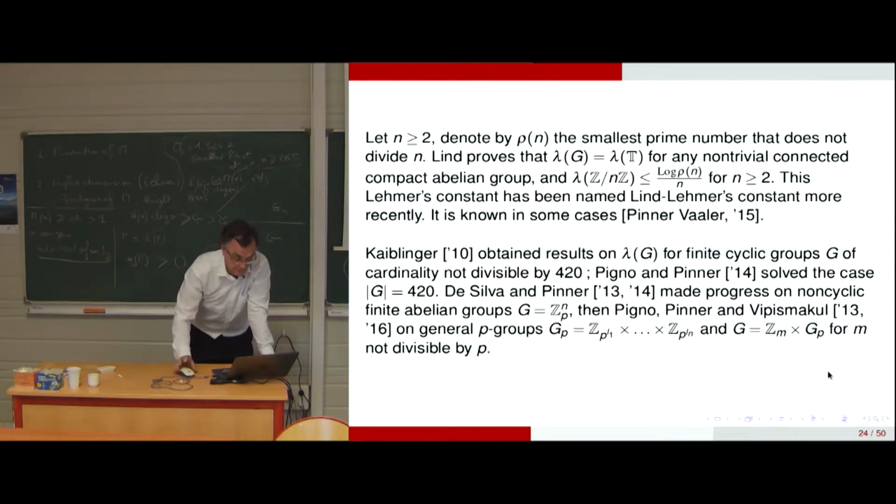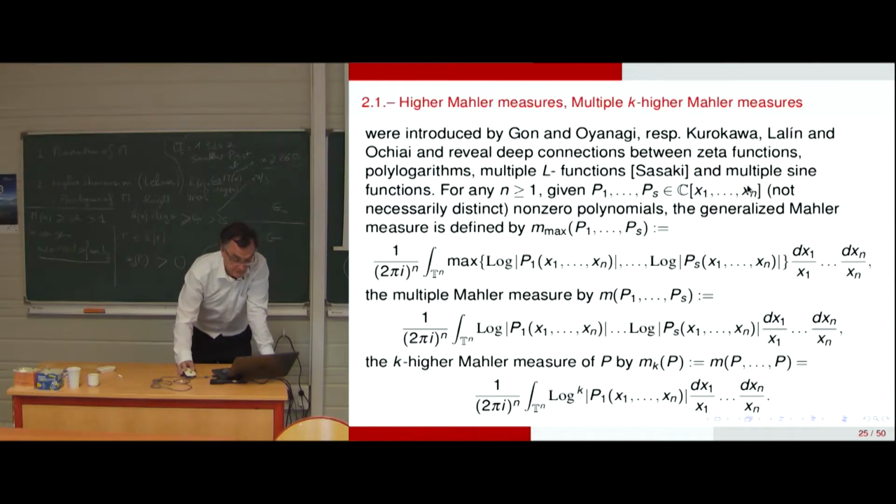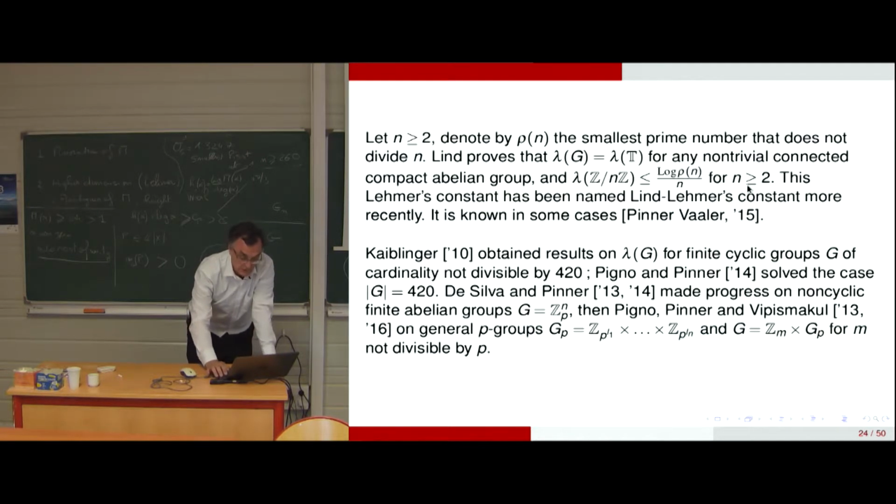So it is known in some other cases. Kaiblinger obtained the result on lambda of G for finite cyclic groups G of cardinality not divisible by 420. Pinner and Vipismakul solved the case when the cardinal of the group is 420.